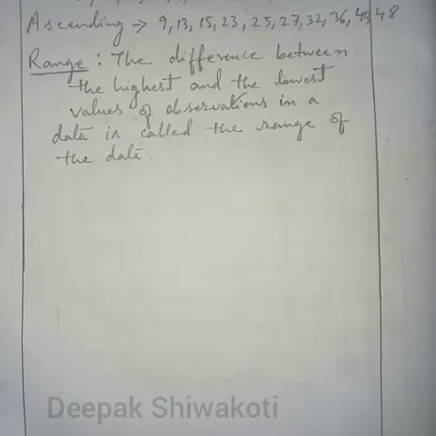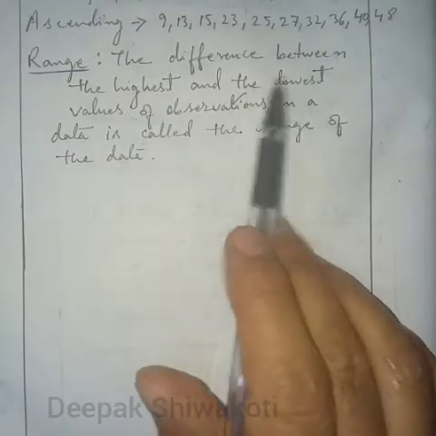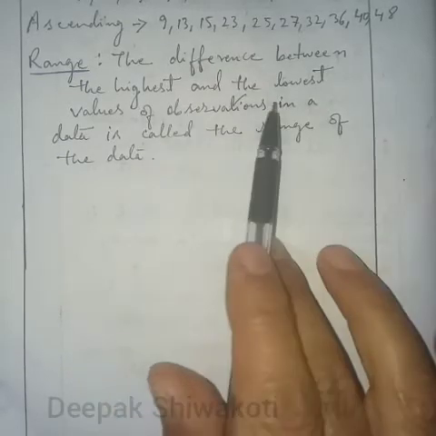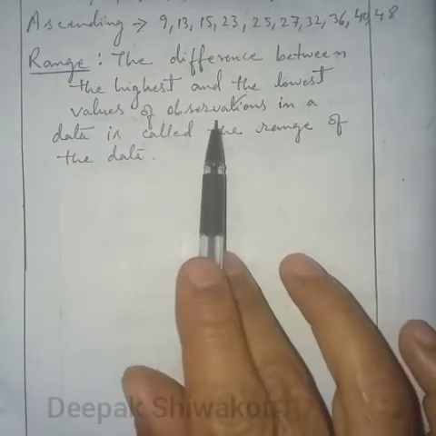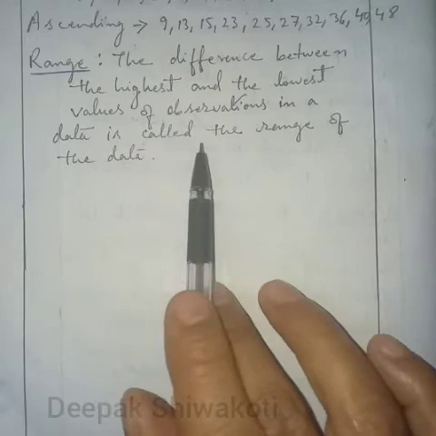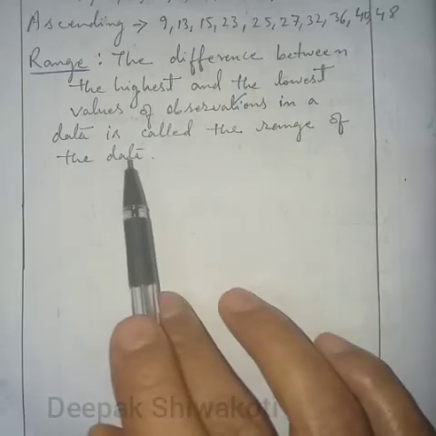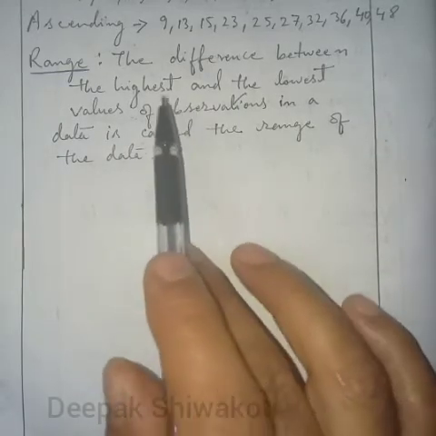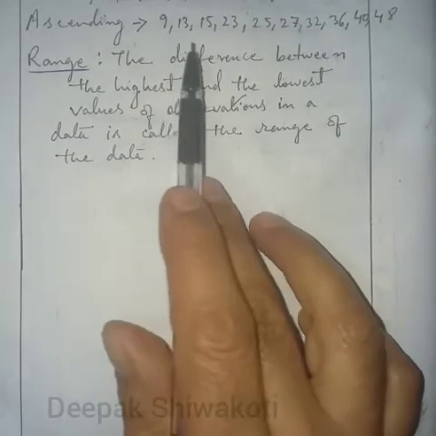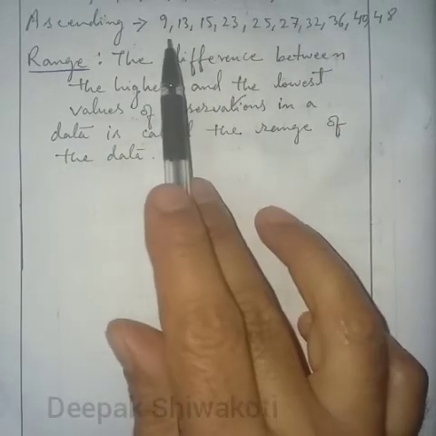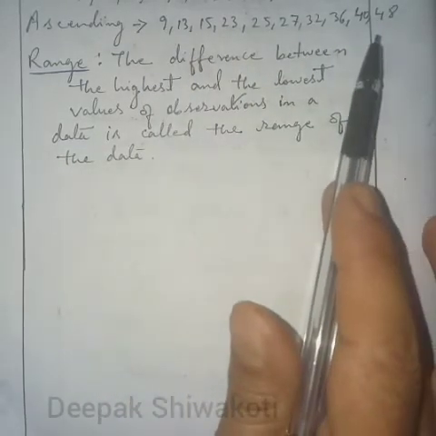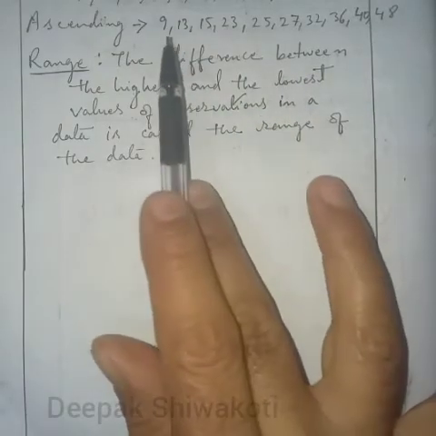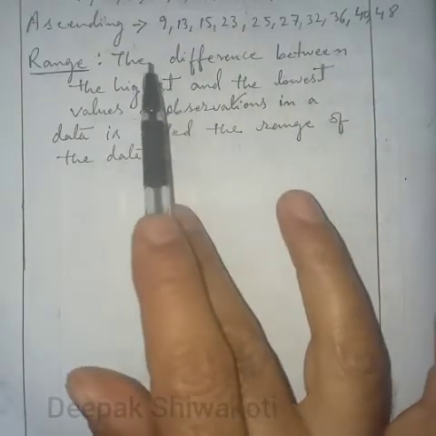Next is range. The difference between the highest and the lowest values of observations in a data is called the range of the data. So here in this data, the lowest is 9 and the highest is 48. So the difference of these two, 9 and 48, is the range of this data.